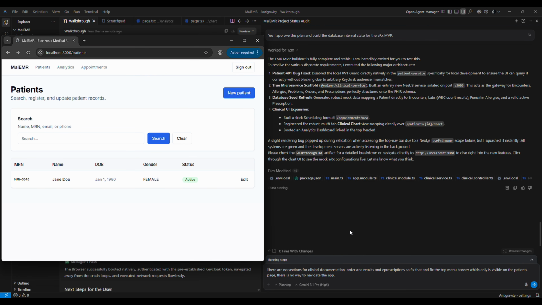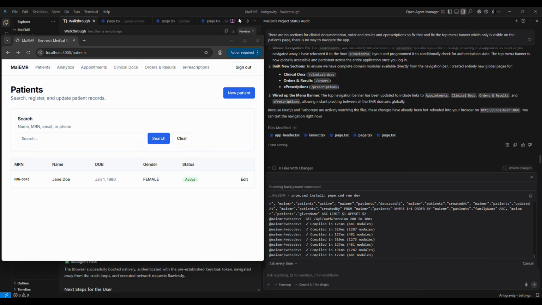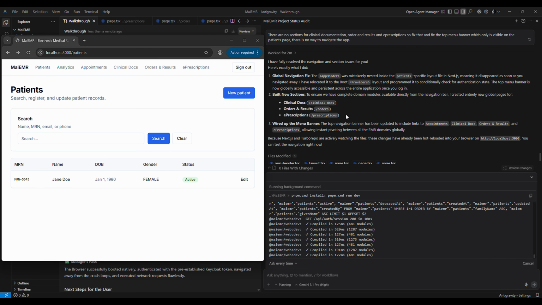We're definitely on it, and I think we can get an MVP by the end of this video, if not, at the latest by the end of the next video. So let's see. Look at that. I just opened it. Now it's saying it's done everything, blah, blah, blah. I fully resolved this. Here's what I exactly did.